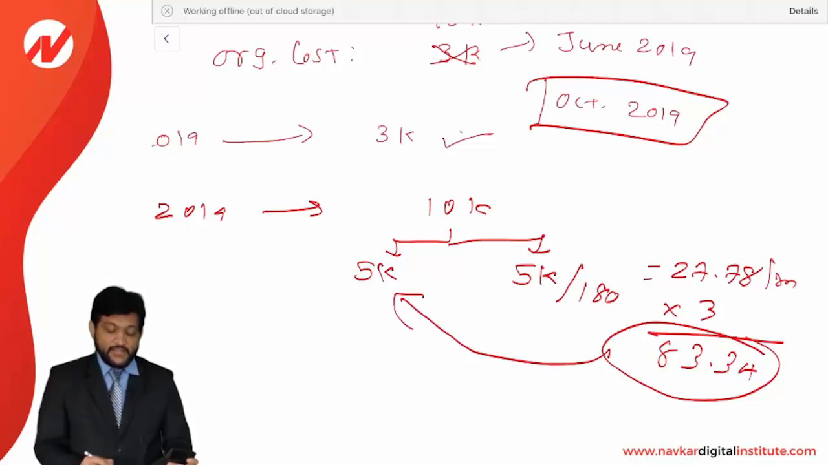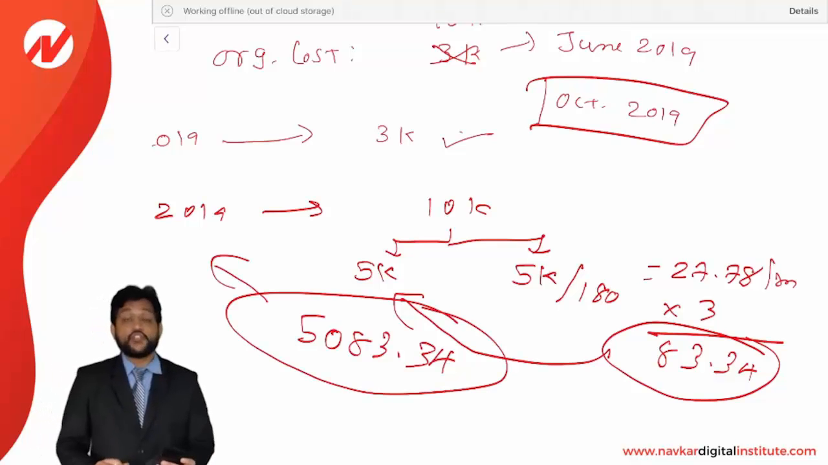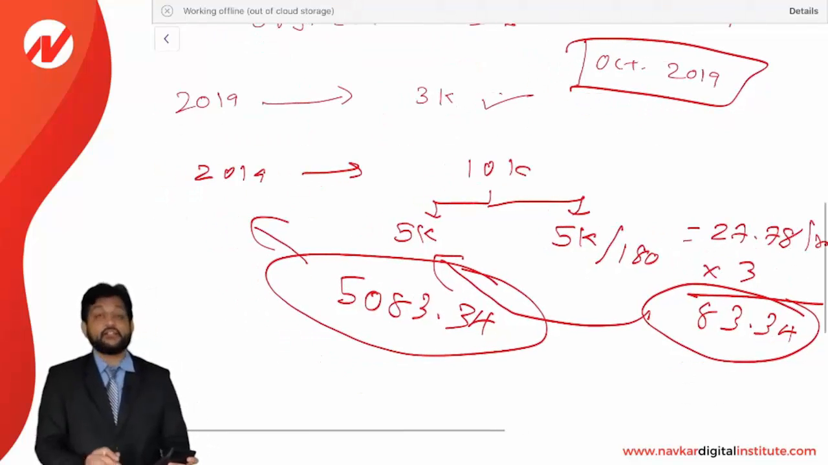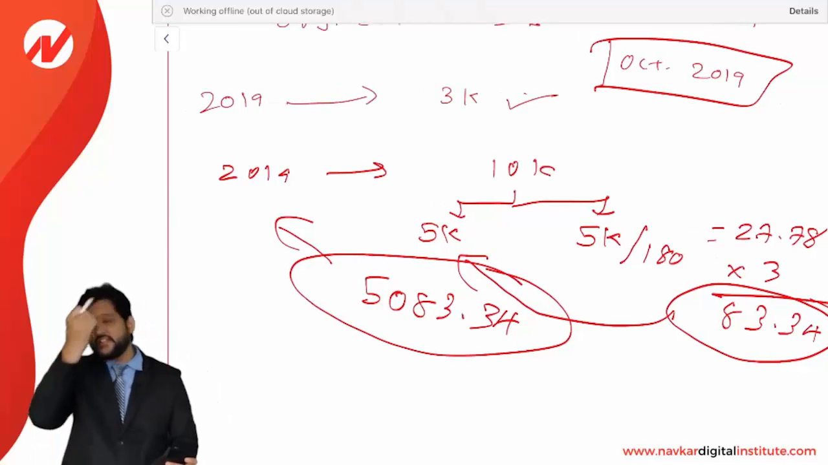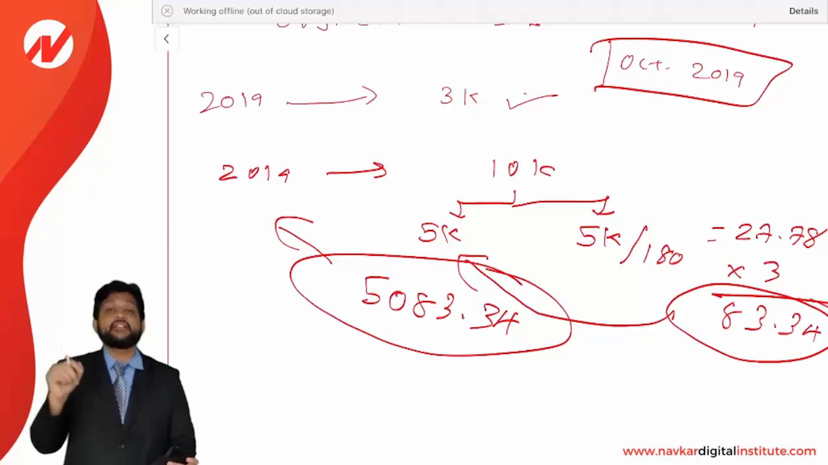So 83.34 will also be allowed in 2019 itself. It will be added here. So finally the deduction will be 5,083.34. This will be deducted in 2019. So what you need to do is deduct 5,000 of the expense in the current year, and the balance is amortized over 180 months, beginning from the month in which business begins.